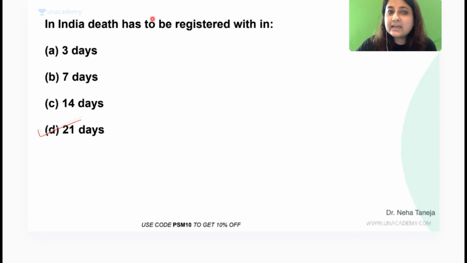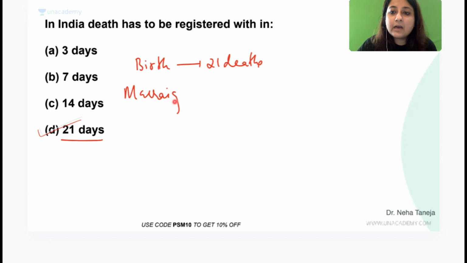In India, birth has to be registered within 21 days. What about marriage, everybody? Marriage has to be registered within 30, 60 or 90 days, depending on the state in which you reside.